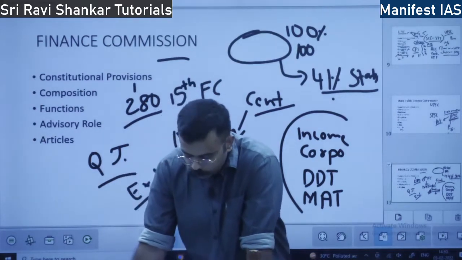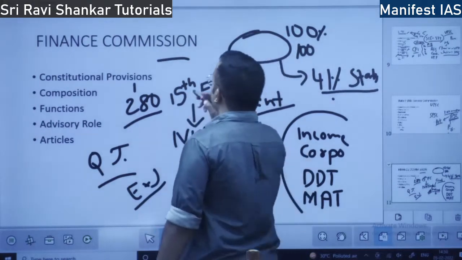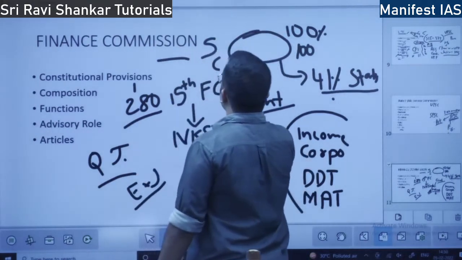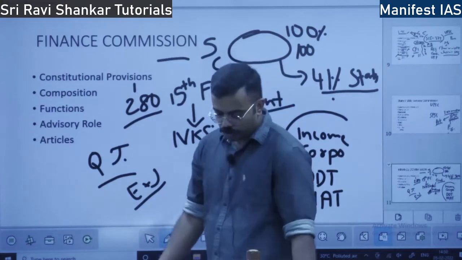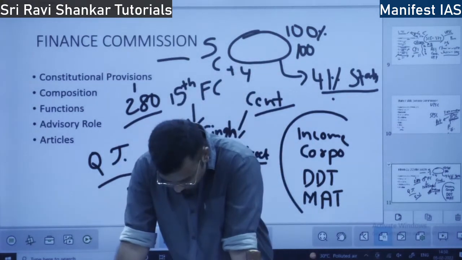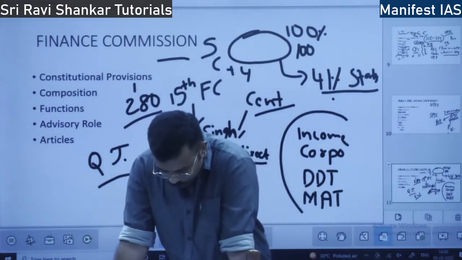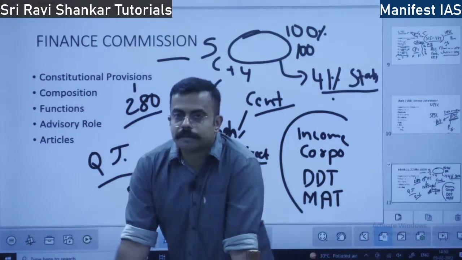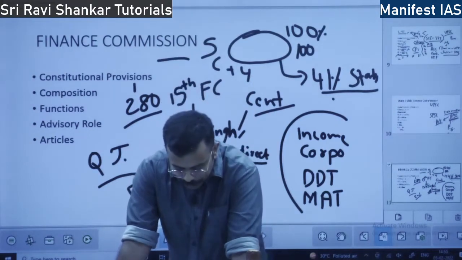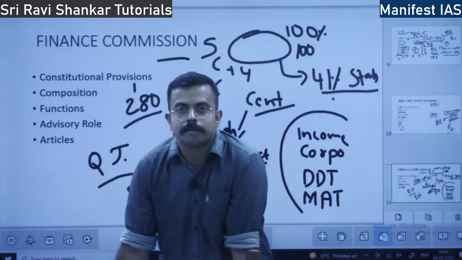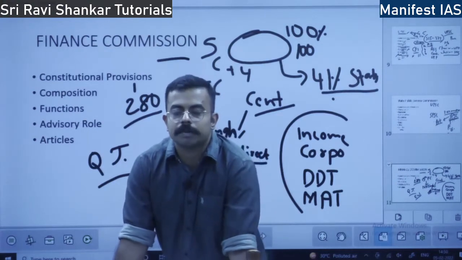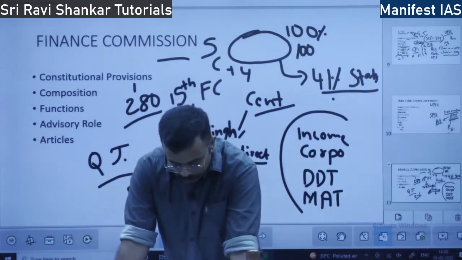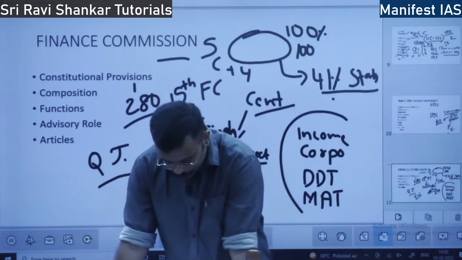Composition. What is the composition? The Finance Commission consists of 5 members, chairman plus 4 other members. The Constitution says the Parliament can determine the qualifications of members who can be qualified as members of the Finance Commission. Who determines it? The Parliament.